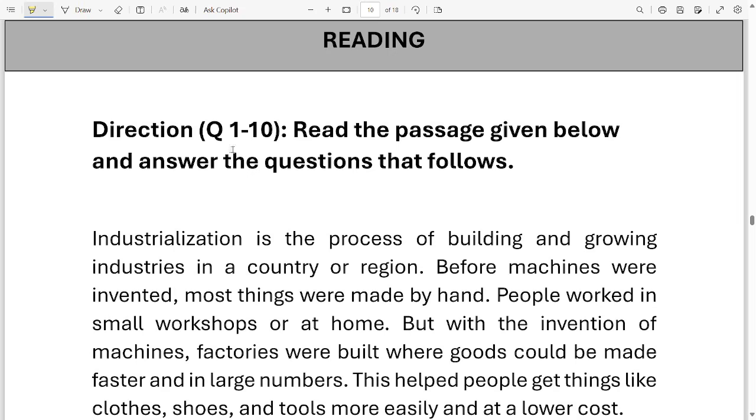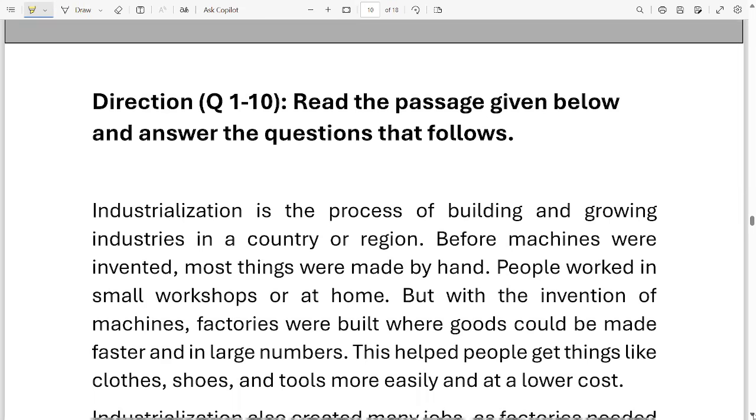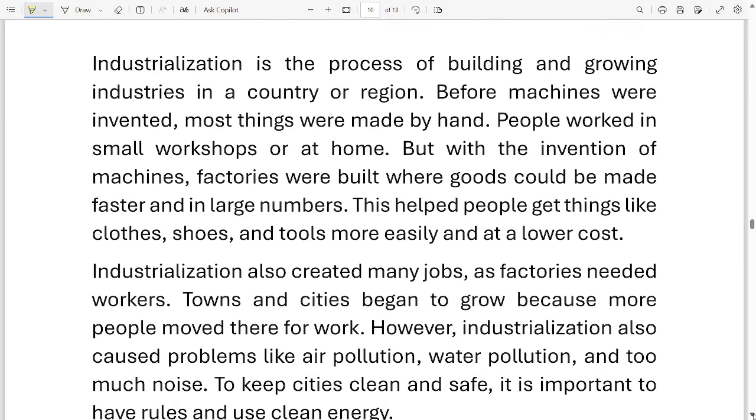Okay, here for question 1 to 10, your instruction is read the passage given below and answer the questions that follow. So let's start reading the passage together.